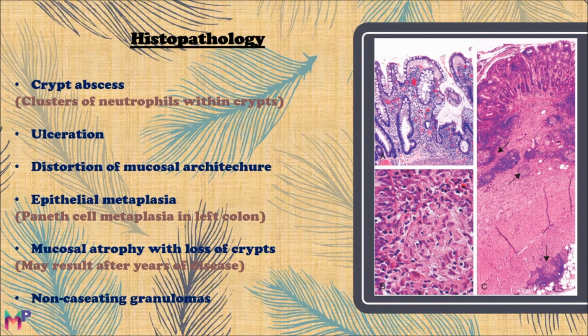Non-caseating granulomas are a hallmark of Crohn's disease. They are found in any layer of the intestinal wall, and they may also be seen in mesenteric lymph nodes. Cutaneous granulomas are also seen in Crohn's disease.